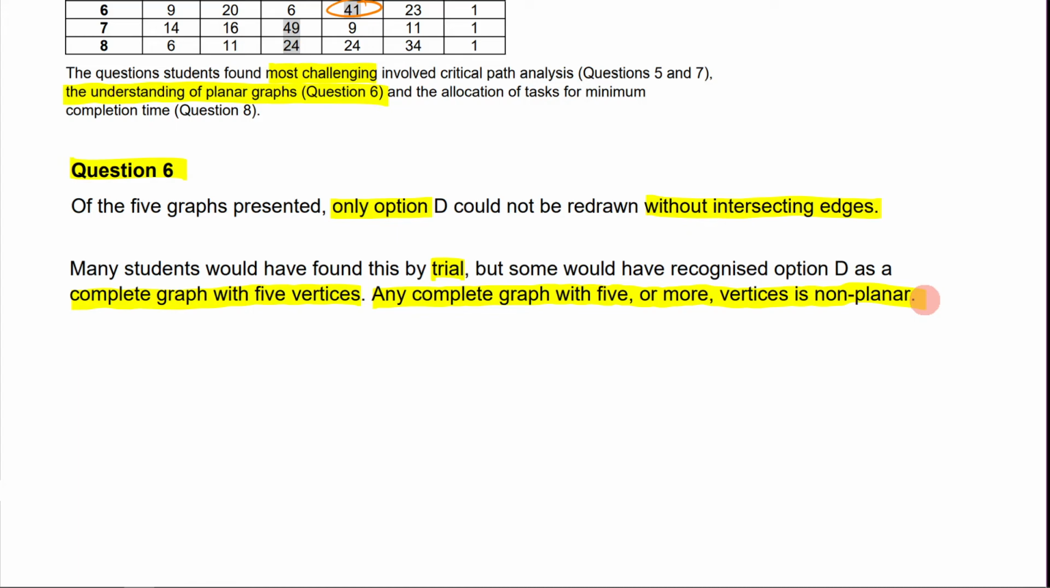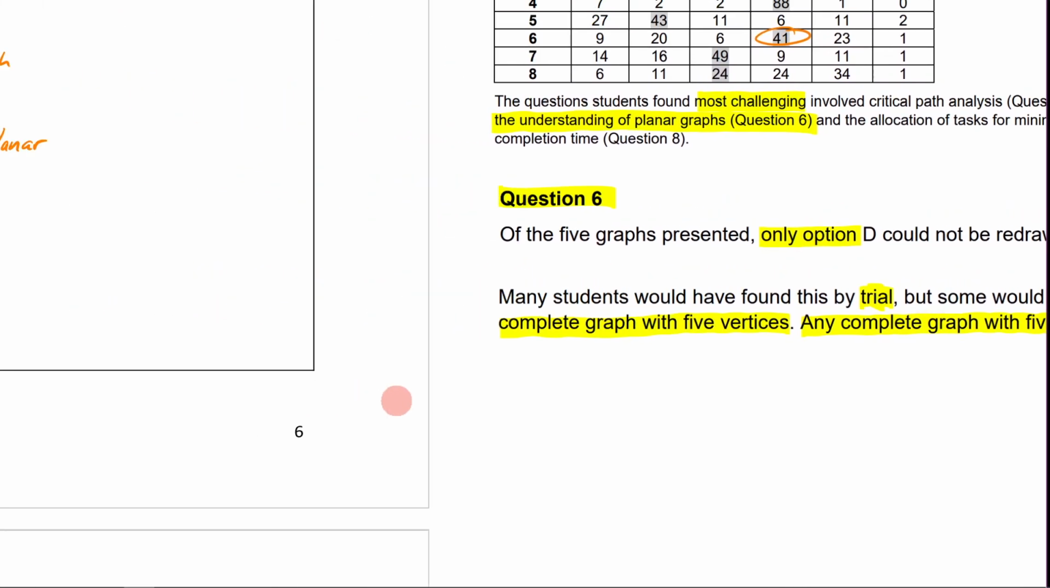So that's VCAA giving us a little hint that doing it by trial and error would probably take you a long time. What's far better is to keep in the back of your mind that if you've got a network with 5 or more vertices that is complete, it can never be drawn as a planar graph. So that is that question right there.